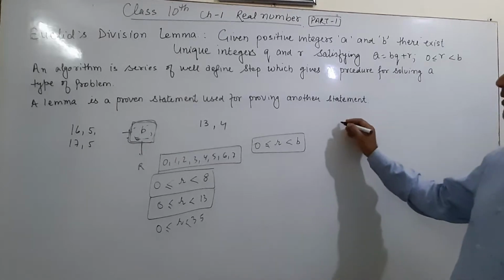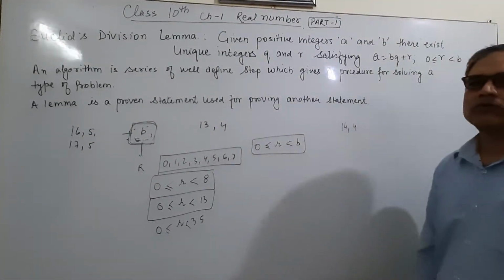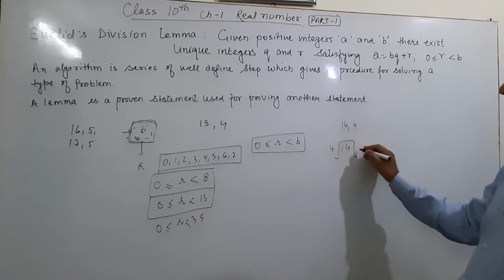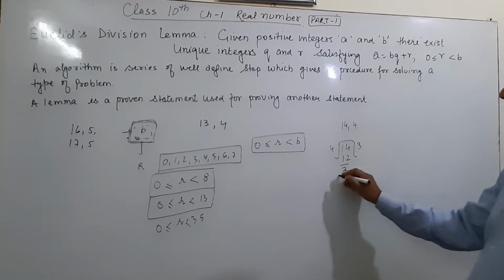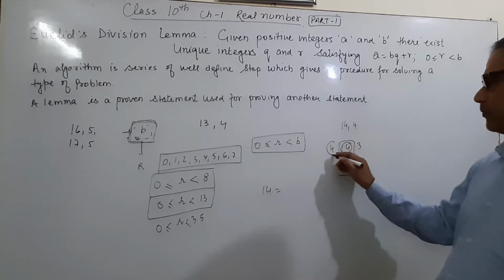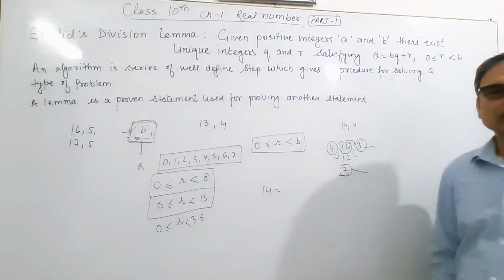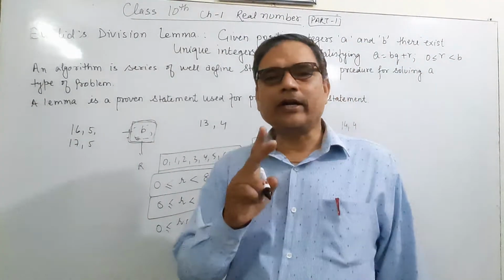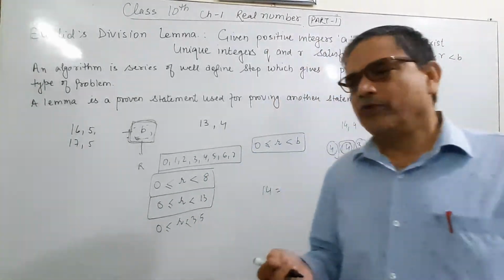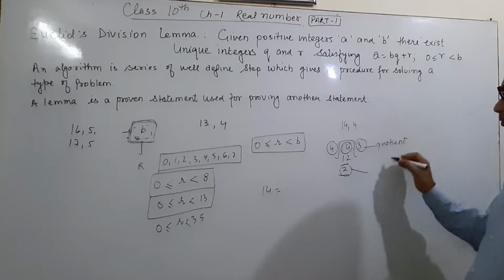Now the topic is, if I take two numbers 14 and 4, where 14 is greater than 4. Listen carefully: 14 divided by 4, 4 threes are 12, and here is 2. It means when I divide 14 by 4, we get two other values, 3 and 2. If we take two numbers 14 and 4, then two numbers automatically exist: 3 and 2. These 3 will be the quotient and 2 will be the remainder.